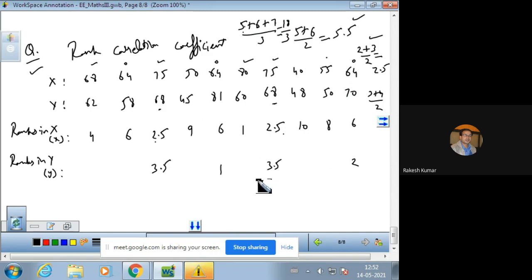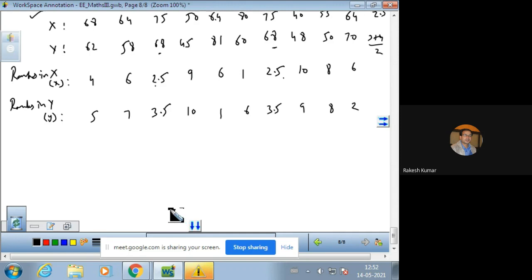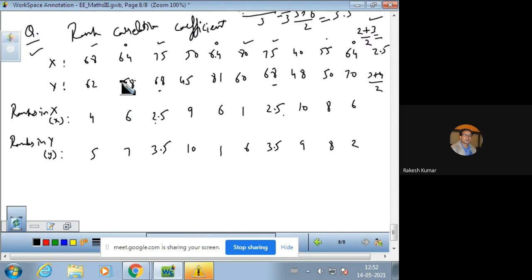Now the similar allotment can be done for the remaining ranks also, that is fifth, sixth, seventh, eighth, ninth, and 10th. So these are the remaining ranks found by a similar process. Now you see that there are tied ranks.